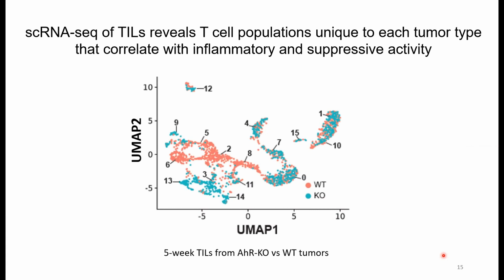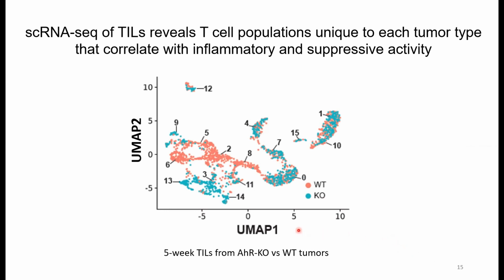To categorize more definitively infiltrating T cell subsets in wild-type and AHR knockout tumors, and to infer functional differences, single-cell RNA-seq was performed, and the data analyzed using SingleR and the ImmGen compendium to identify T cell subsets. And this was done with the help of Muzmil Khan of the Monty Lab.